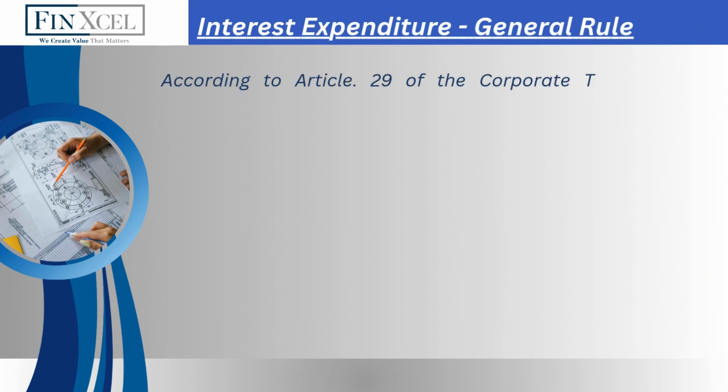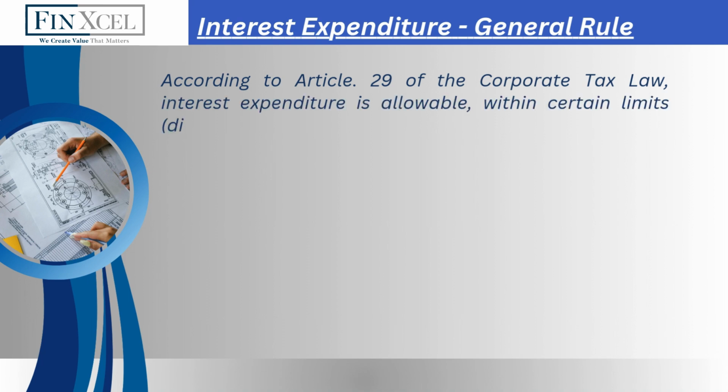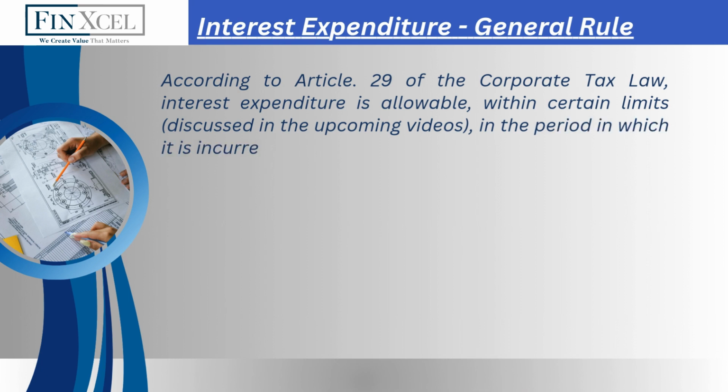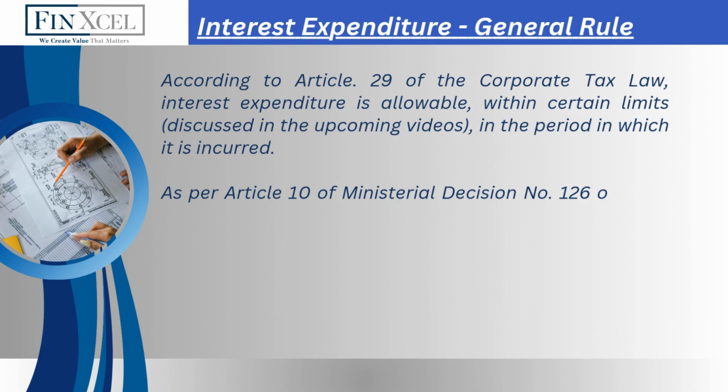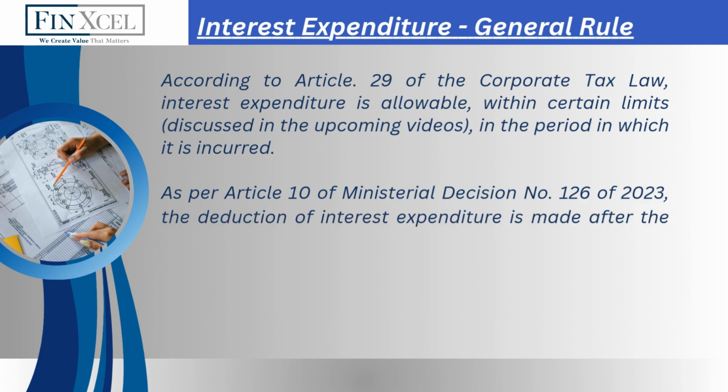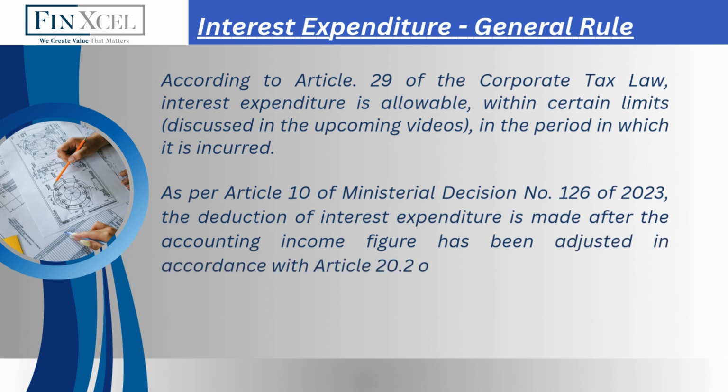Interest expenditure, general rule. According to Article 29 of the Corporate Tax Law, interest expenditure is allowable, within certain limits, discussed in the upcoming videos, in the period in which it is incurred. As per Article 10 of Ministerial Decision No. 126 of 2023, the deduction of interest expenditure is made after the accounting income figure has been adjusted in accordance with Article 20.2 of the Corporate Tax Law.